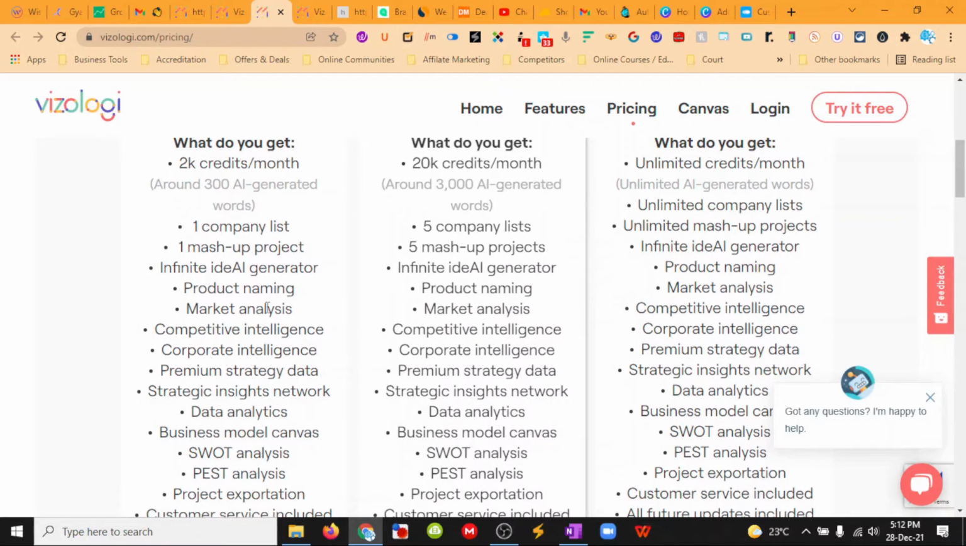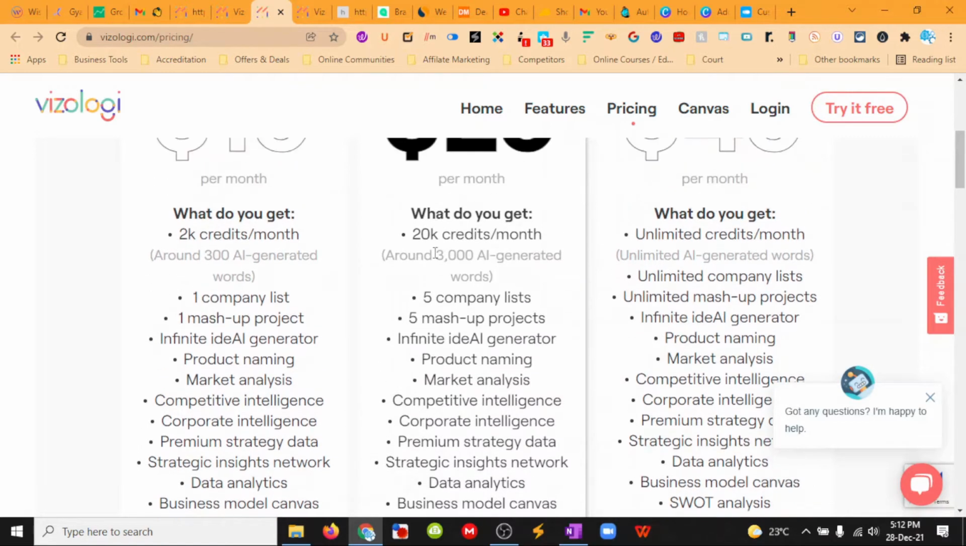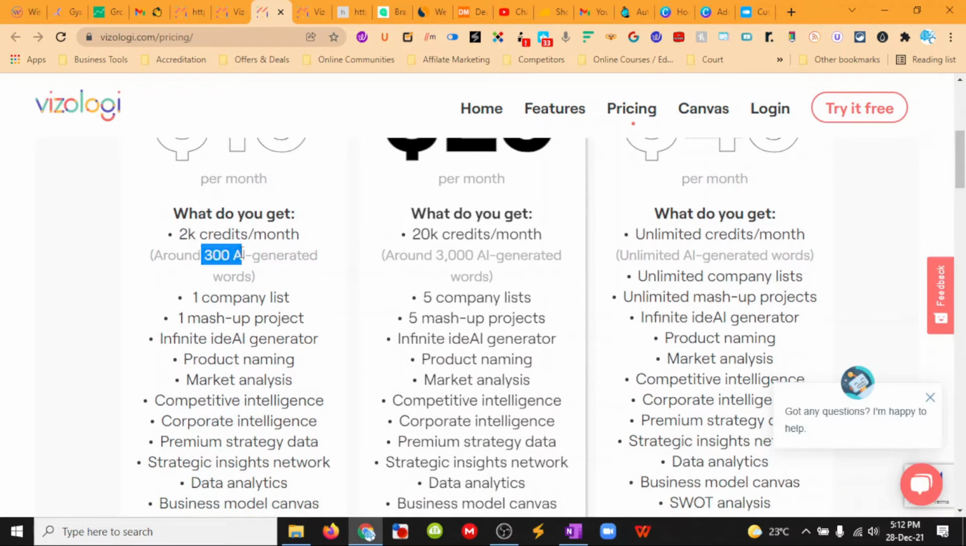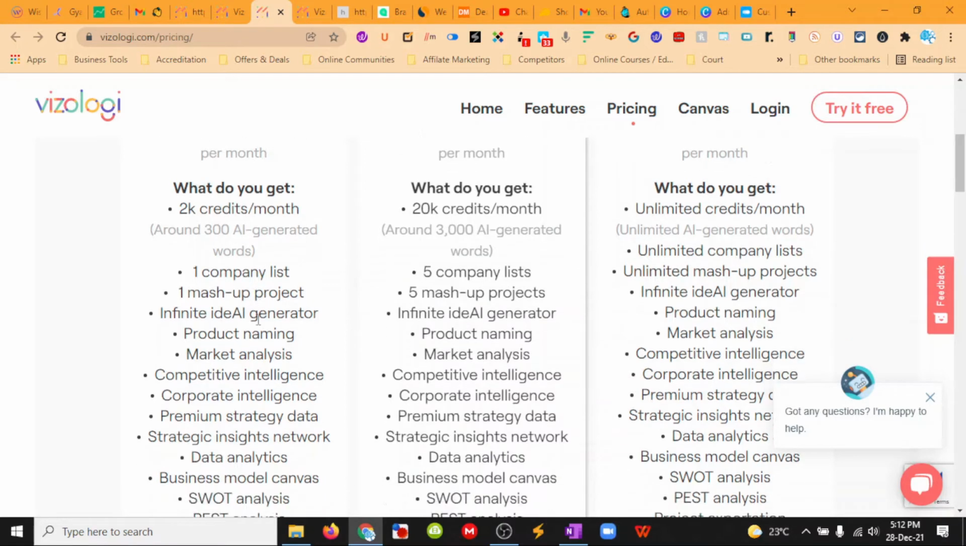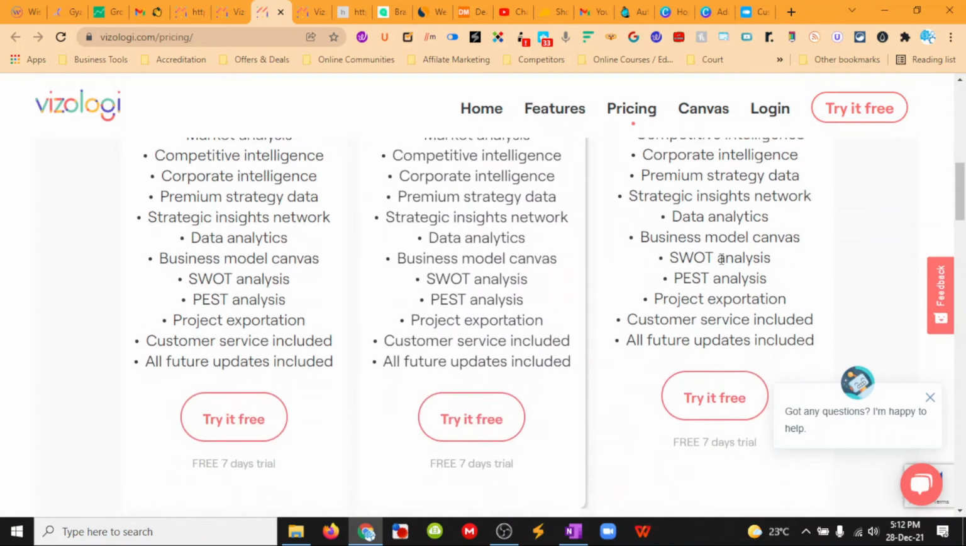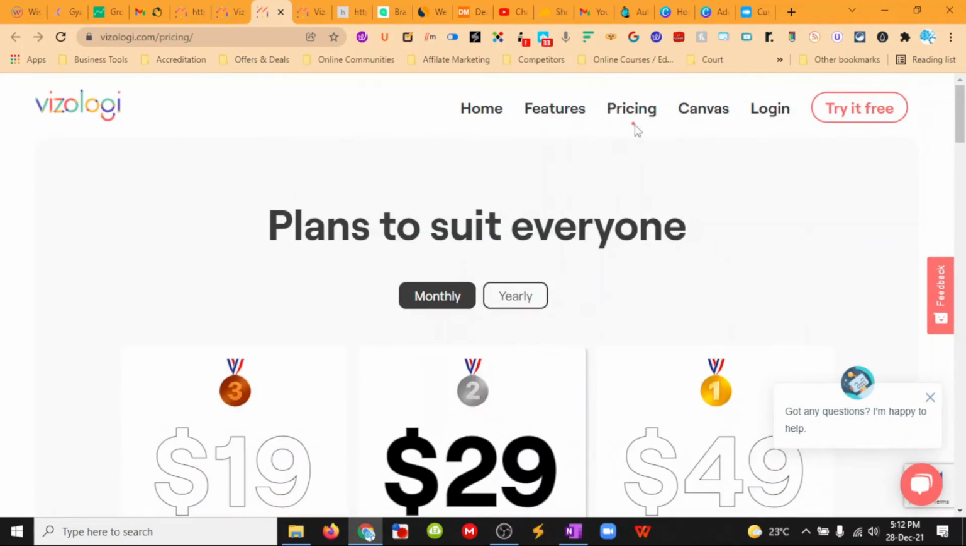The only difference is your credits. This is around 3,000 words generated. This is 300 words generated. So for $19 a month, you can get 300 words for one company and one project. And then on the other extreme, at $50, you can get unlimited.